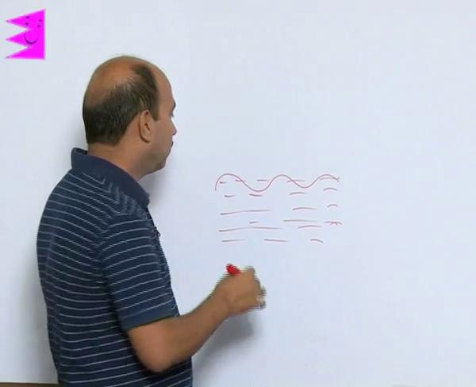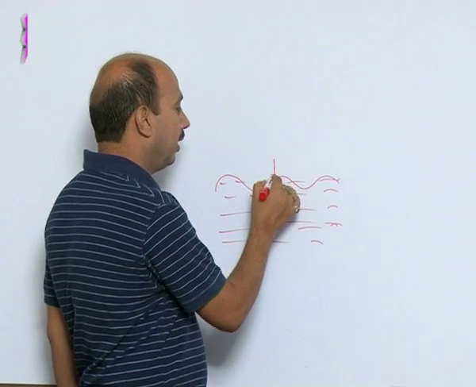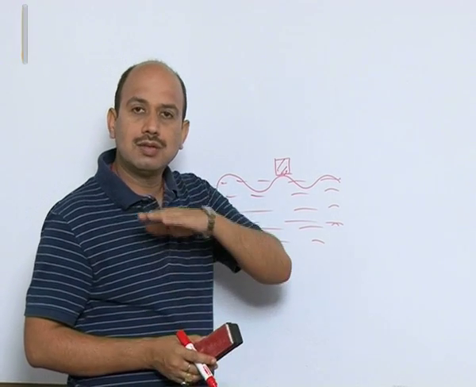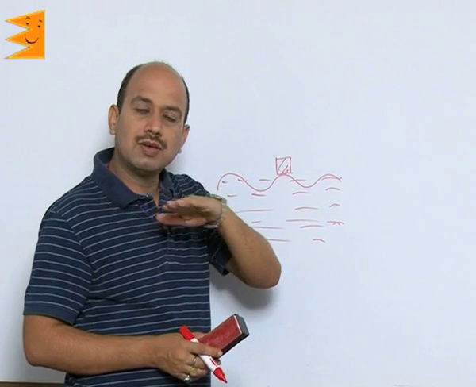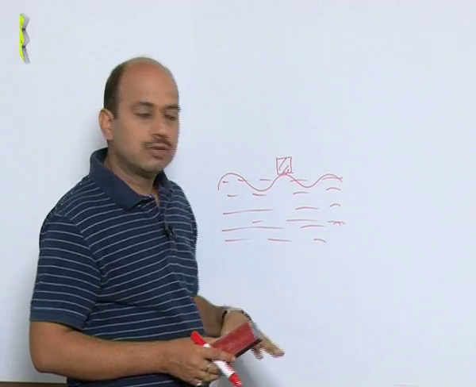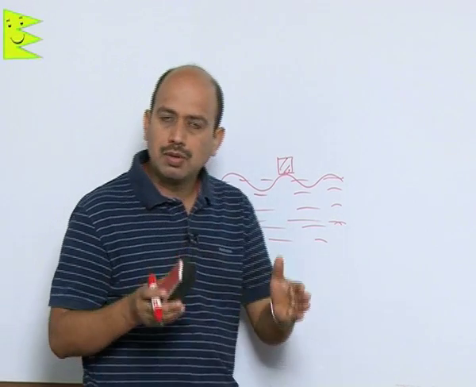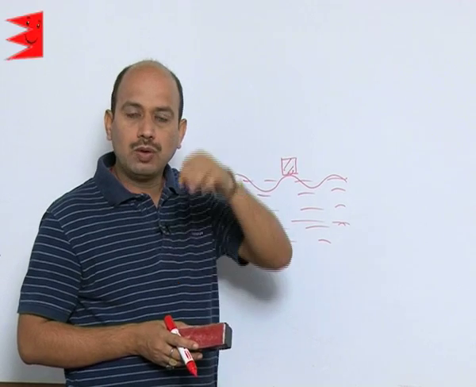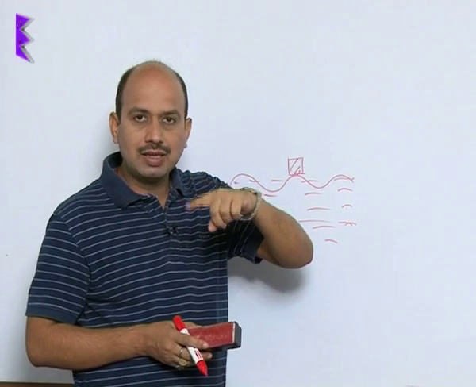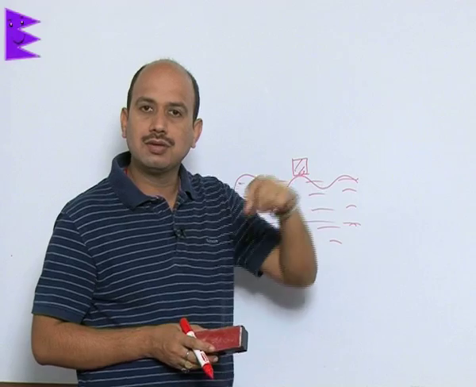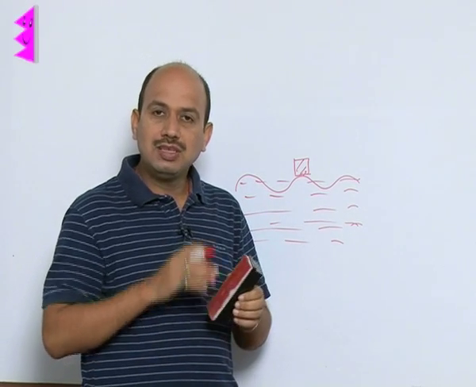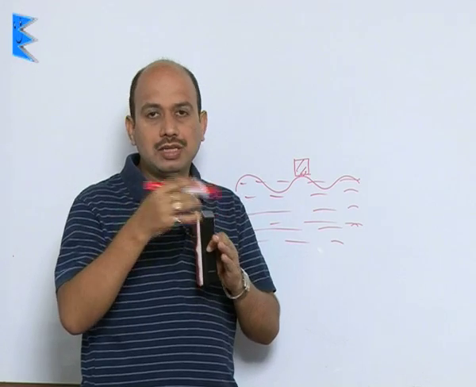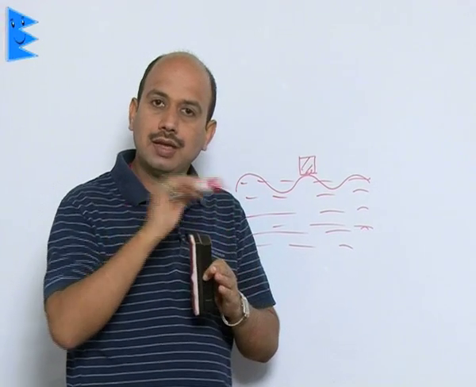And suppose a wooden cork is floating here, what will happen? If the water is calm, there is no disturbance in the water at all. Suppose you have taken water in a tub, 100% calm water, and you throw a stone at the center. You will find ripples are created, and these waves travel from the center all around and reach the boundary of the container.